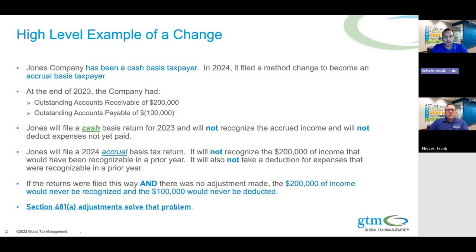If the returns were filed this way and there was no adjustment made, the $200,000 of income would never be recognized, and the $100,000 of expenses would never be deducted. Section 481A adjustments solve this problem.